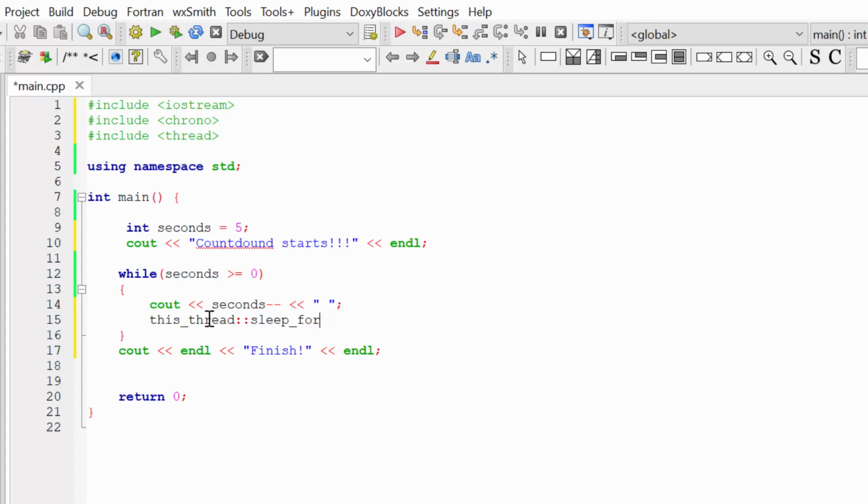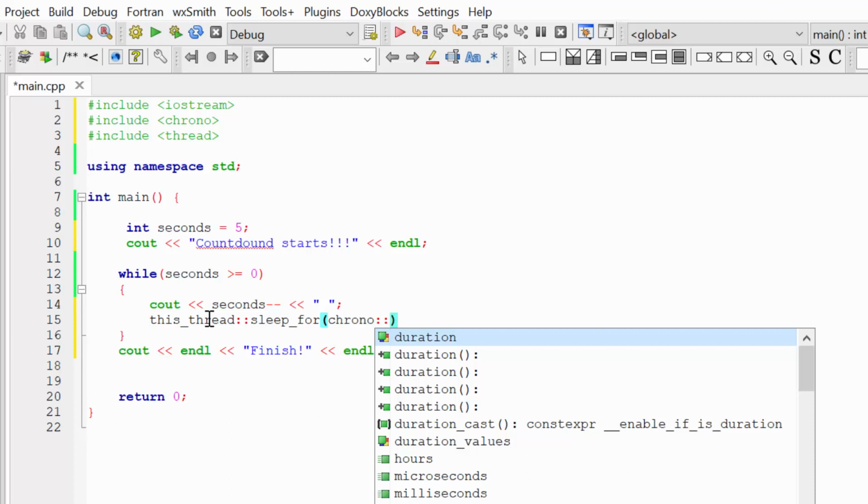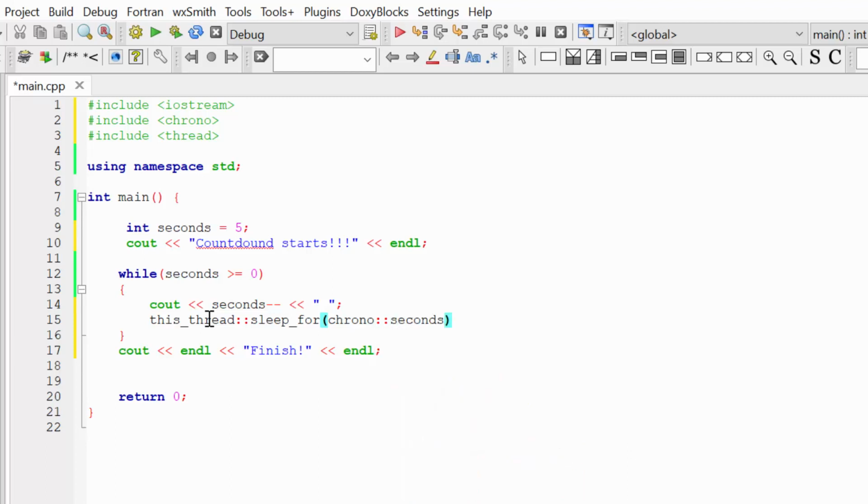And inside of the round brackets, I'm going to write chrono. As you remember, I need the chrono library to have access to date and time variables. And I'm asking my program to sleep for 1 second. So this is the solution I found.